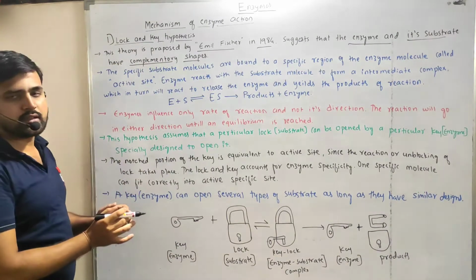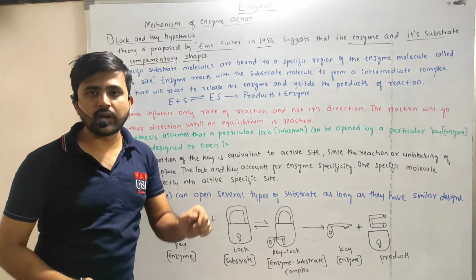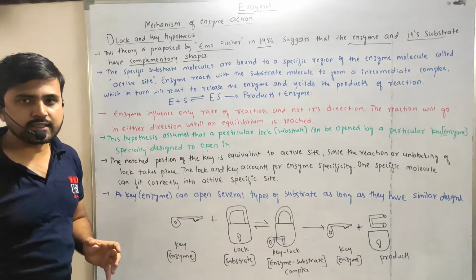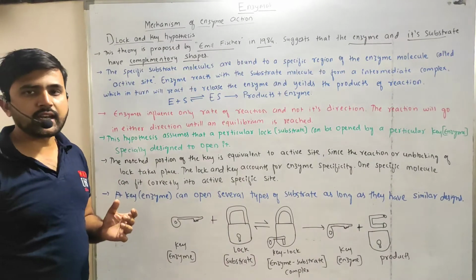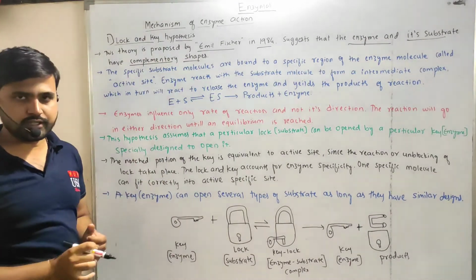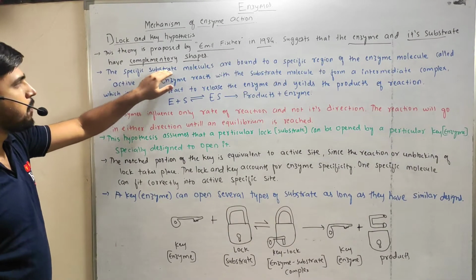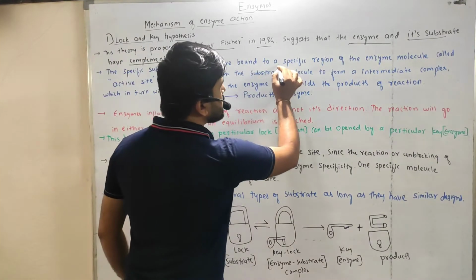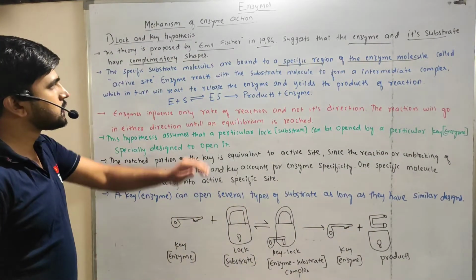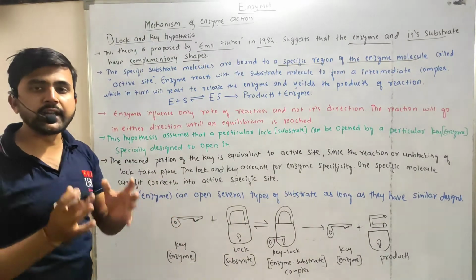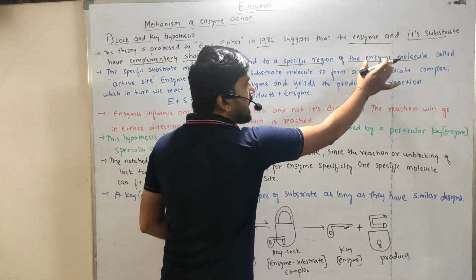Second, specific substrate molecules are bound to a specific region of the enzyme molecule. So a particular substrate will bind with a particular enzyme molecule.